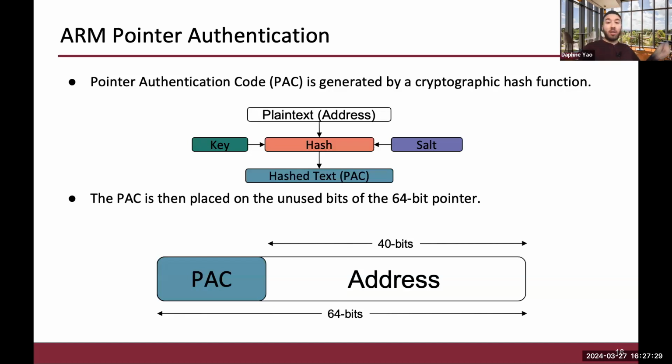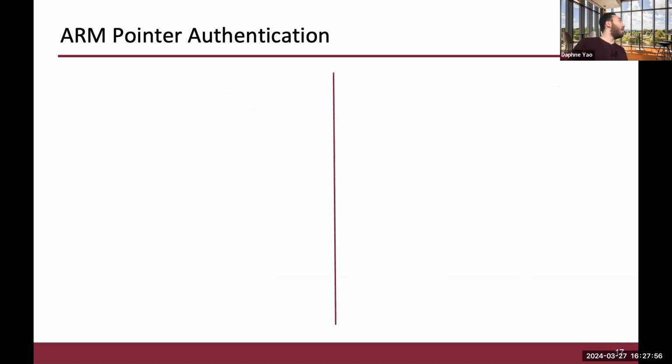What pointer authentication does is that it generates what's called a PAC, or a pointer authentication code, similar to a MAC, by a cryptographic hash function. And this PAC cannot be calculated without the secret key. And it's placed on the top unused bits of the pointer. And then when you want to use the pointer, you authenticate this PAC first to make sure that the pointer wasn't manipulated. And then if it's authenticated successfully, the pointer can then be used.